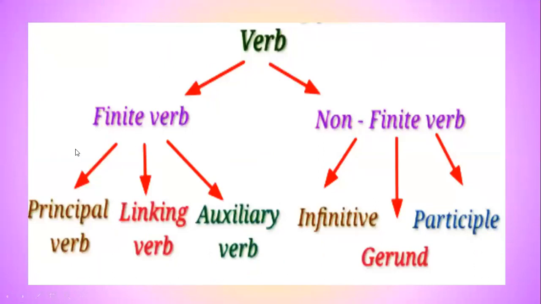Verbs can be divided into finite verb and non-finite verb. Finite verb, principal verb, linking verb, auxiliary verb. What is a finite verb? Verbs which have the past or the present form are called finite verbs. A non-finite verb is a verb that is not finite. Non-finite verbs cannot perform action as the root of an independent clause. Most non-finite verbs found in English are infinitive, participle, and gerund.